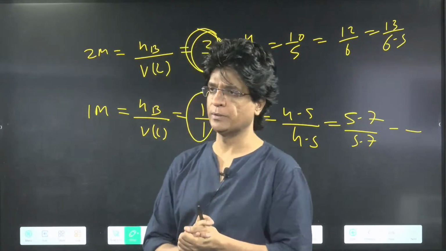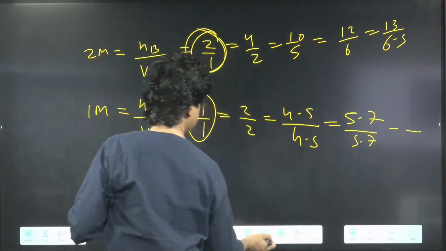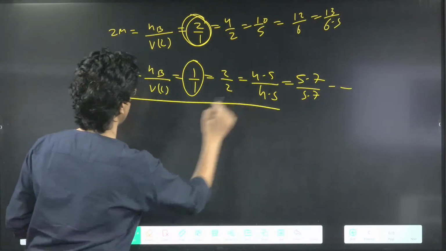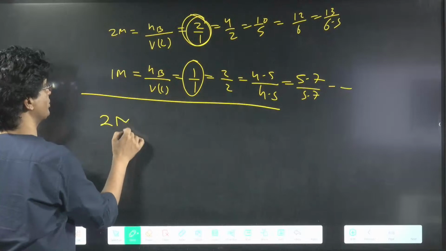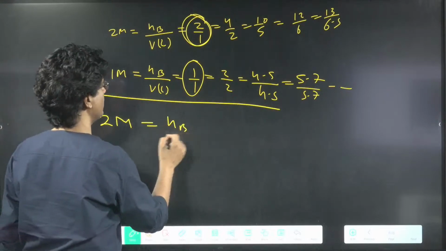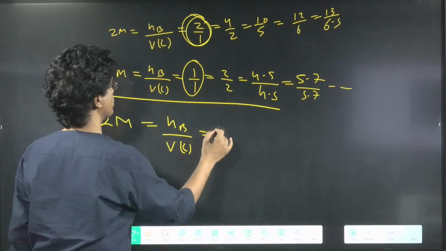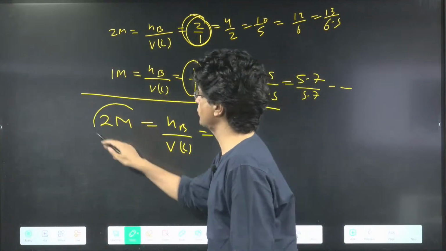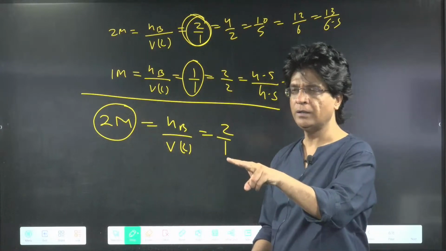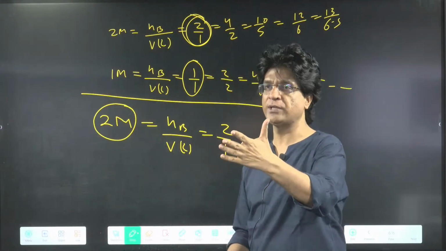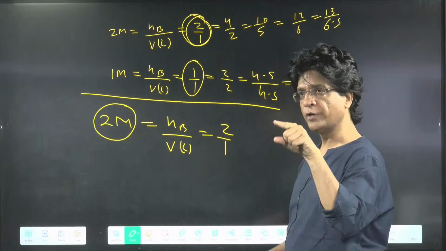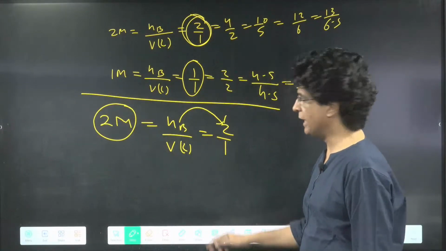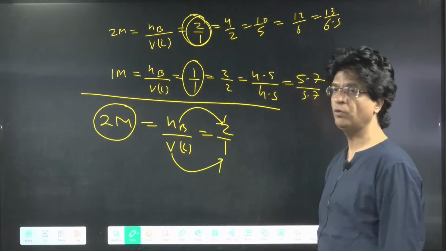Choose the simplest one. Say, when the examiner gives you a 2 molar solution, you know that this is NB upon volume in liter, which is 2 upon 1. For the rest of India, it is only a 2 molar solution. But for you people, the information will increase exponentially. How come? For you, the number of moles of solute is 2 and the volume of solution is 1 liter.